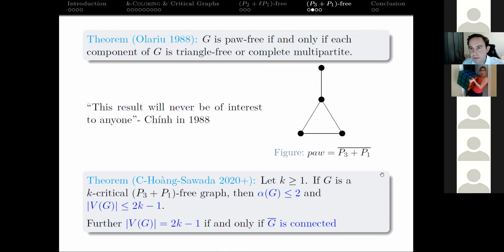And from that, this every-component thing gives way to this part: we only get these critical graphs of largest possible order when the complement is connected, which means it's not the result of a join of smaller graphs. That's nice because if we have a critical graph that's the result of joins of smaller graphs, then each of those pieces has to be critical.